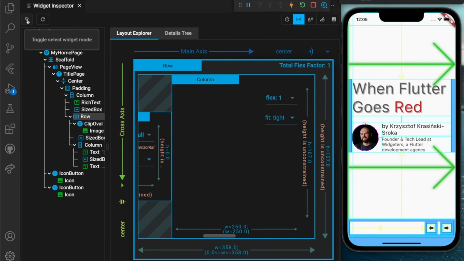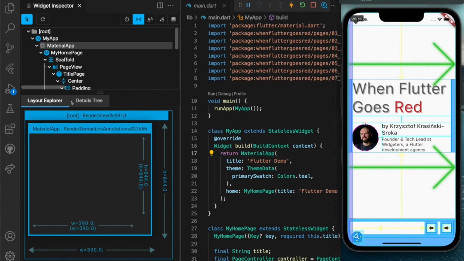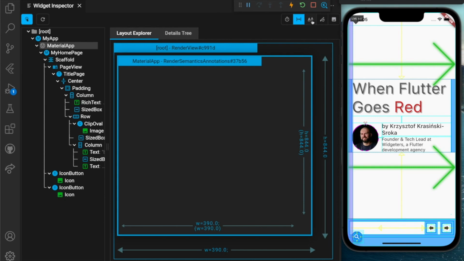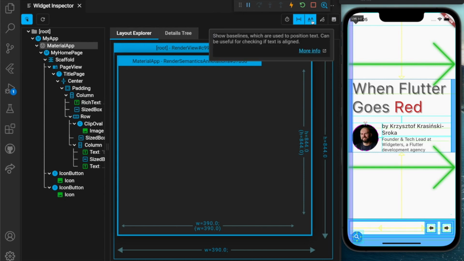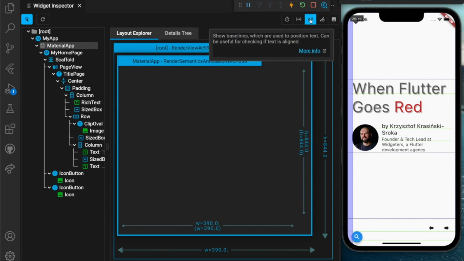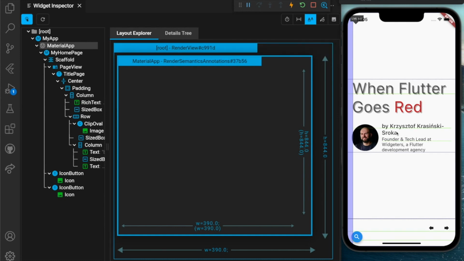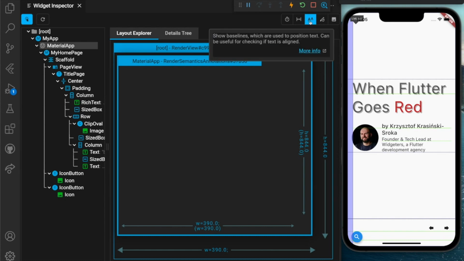One nice thing is also the select widget mode, which allows us to select any widget and be navigated directly from the UI to the widget in the widget inspector that's responsible for that part of the UI. Let's go and see another function. These are text baselines. Let me remove this first. Text baselines are also fine when we actually want to inspect why the text doesn't align with one another.